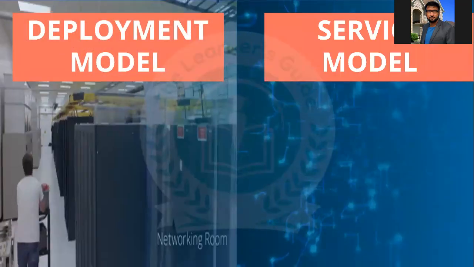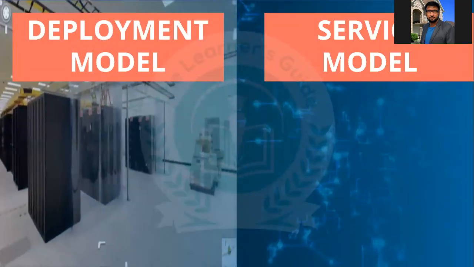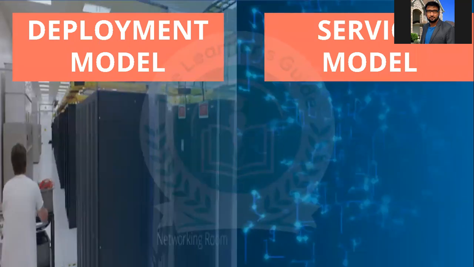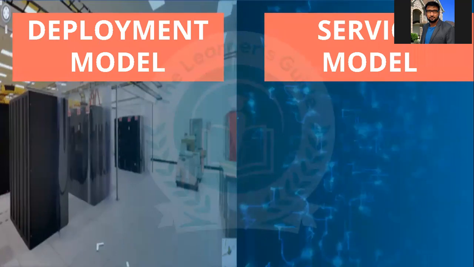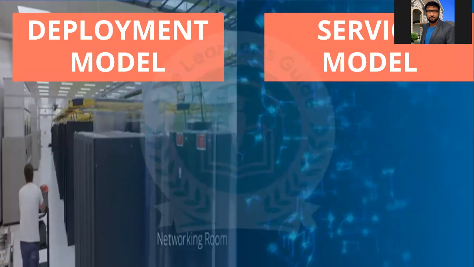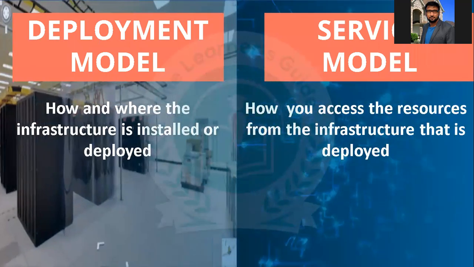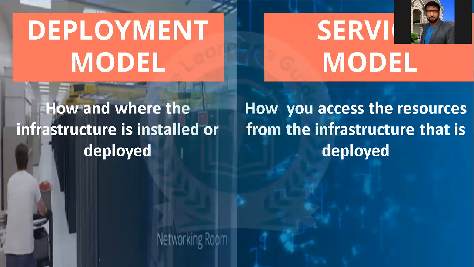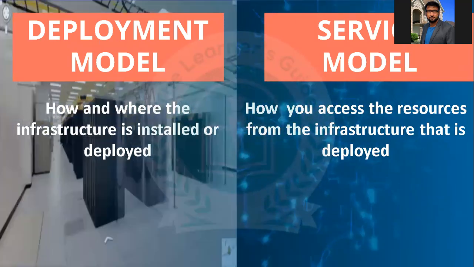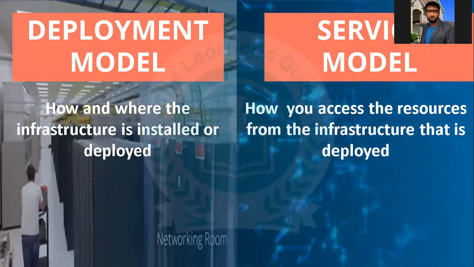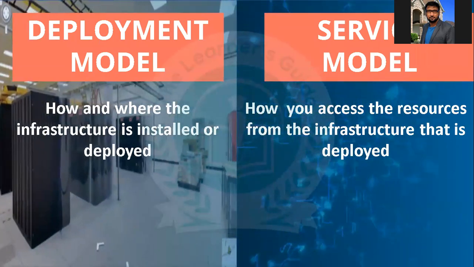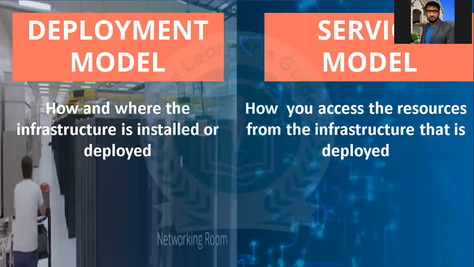Generally, there are two categories when we talk about the cloud computing model. Broadly we classify into two categories. One is the deployment model, the other is the service model. Deployment model means how and where the infrastructure is installed or deployed, whether it is on-premise or on cloud or different types of cloud.